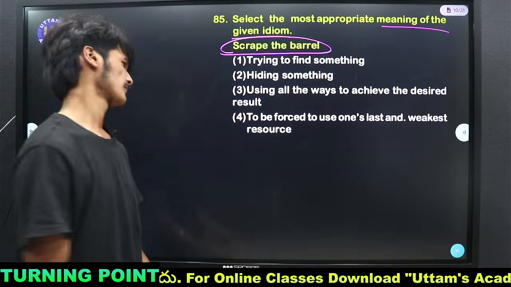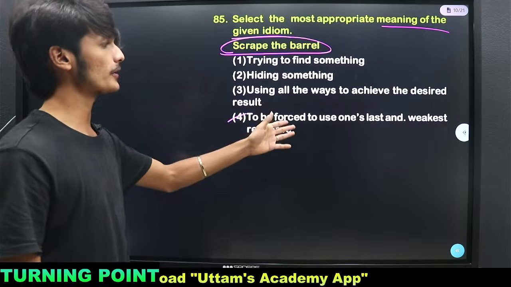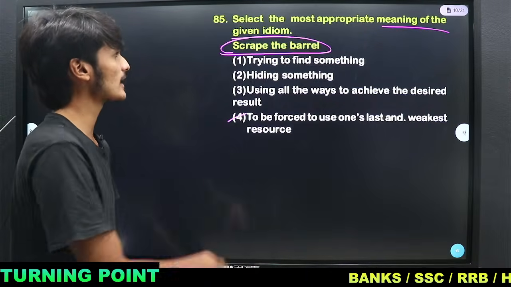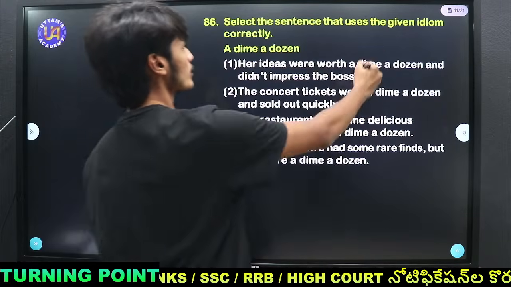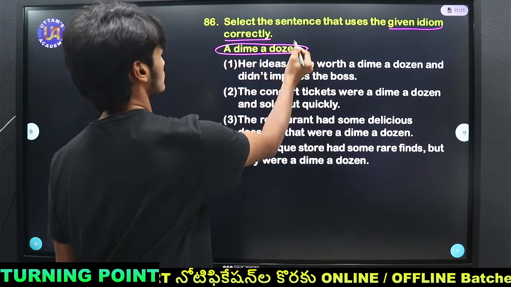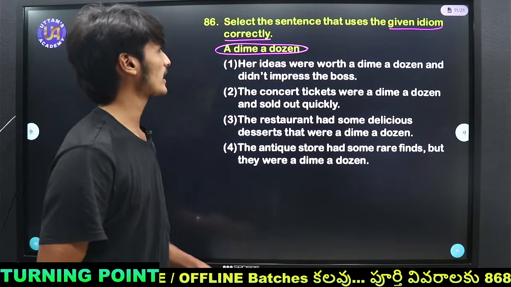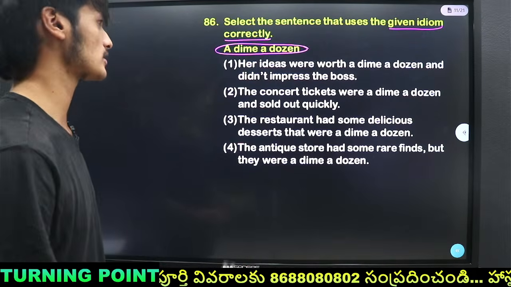So yes, option 4 is the right answer. Scrape the barrel means to be forced to use one's last and weakest resource. It's called scraping the barrel. Then we have: find the meaning of the idiom a dime a dozen. So what does a dime a dozen mean? Her ideas were worth a dime a dozen and didn't impress the boss.